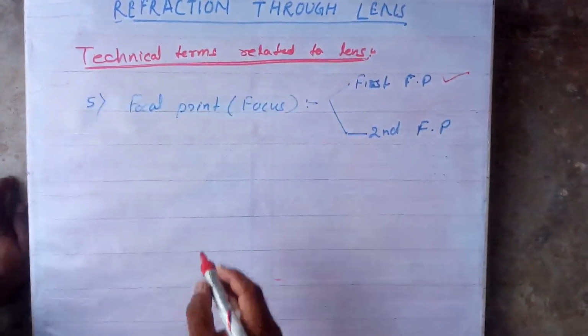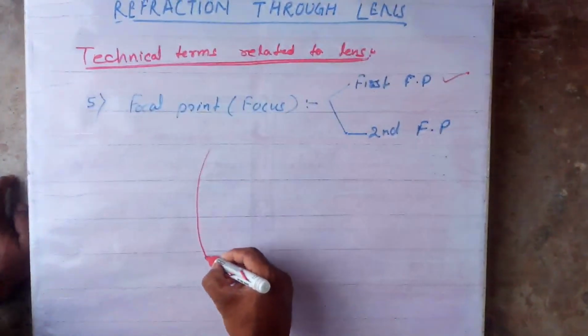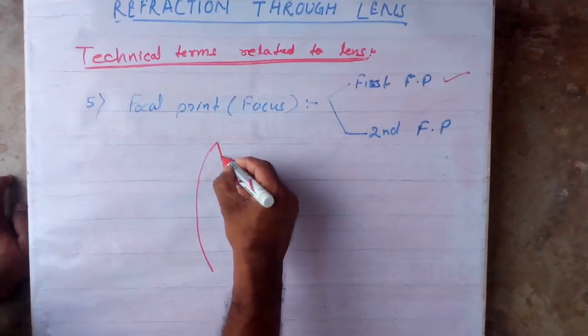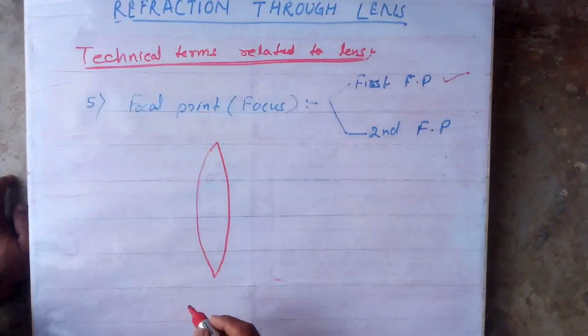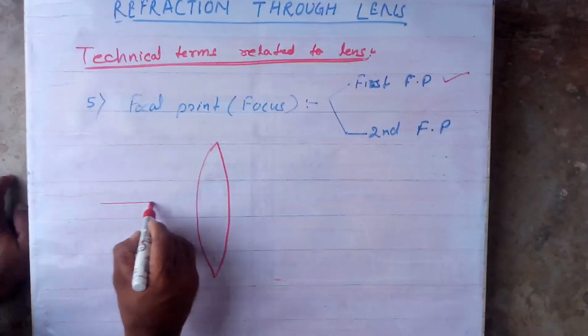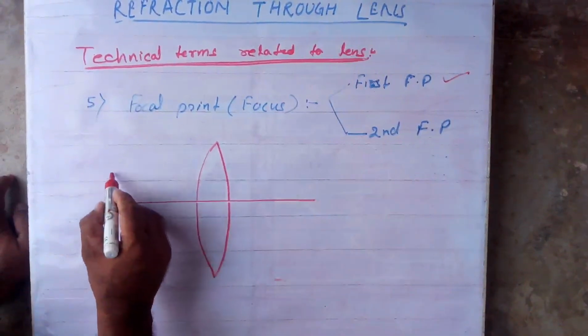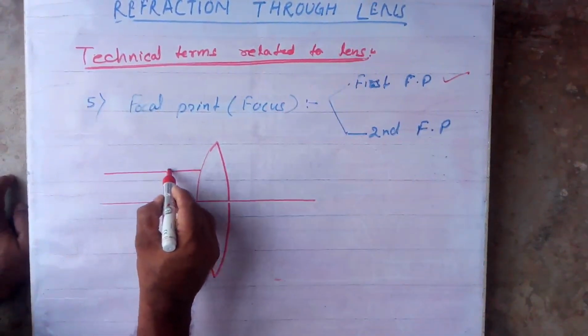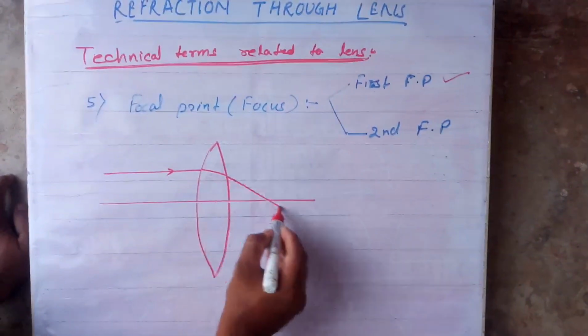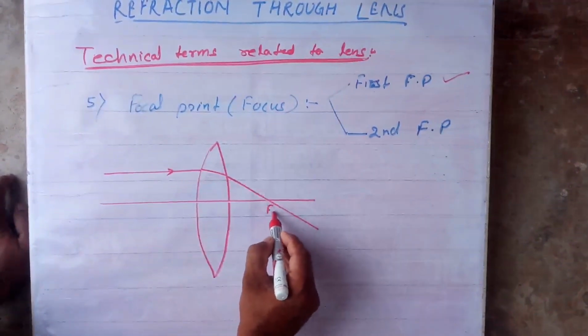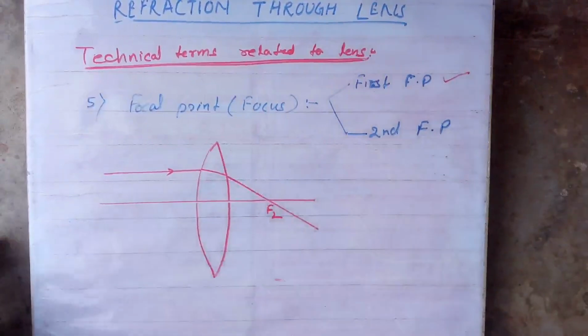The second focal point is the point on the principal axis through which a ray coming parallel to the principal axis passes, or appears to pass, after refraction. This is the second focal point for the convex lens.